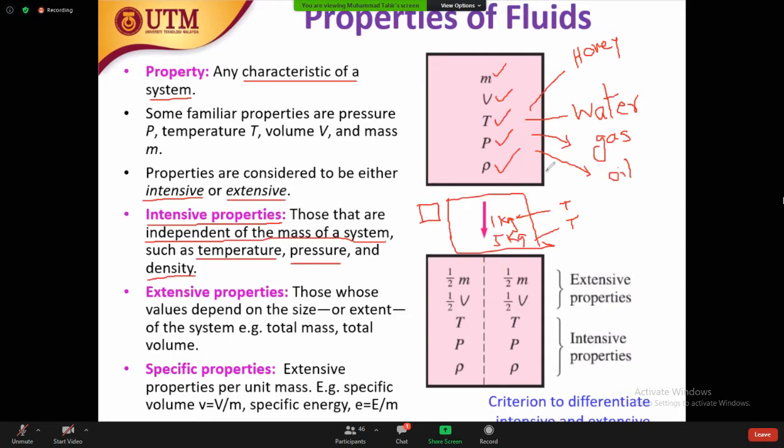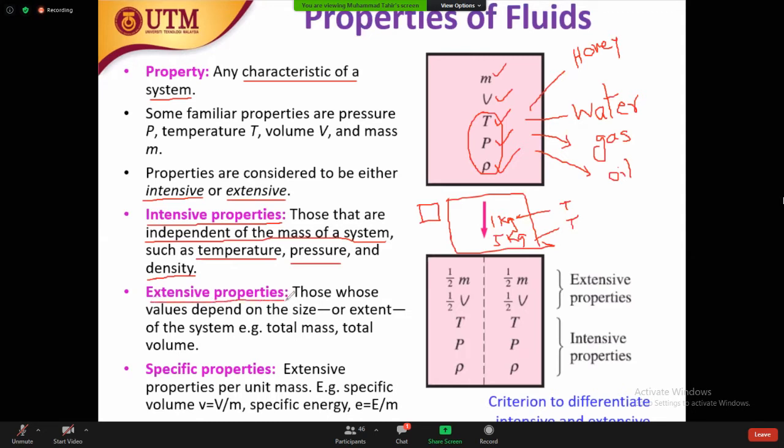Another example: temperature is independent, pressure is independent, density is independent. If we have 1 kiloliter, 10 liters, or 20 liters of the same water, it has the same temperature. Okay. Now you have another example, extensive property.